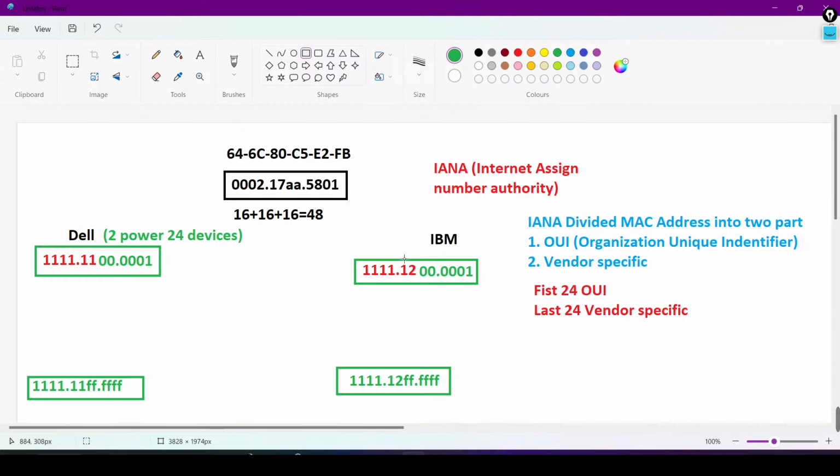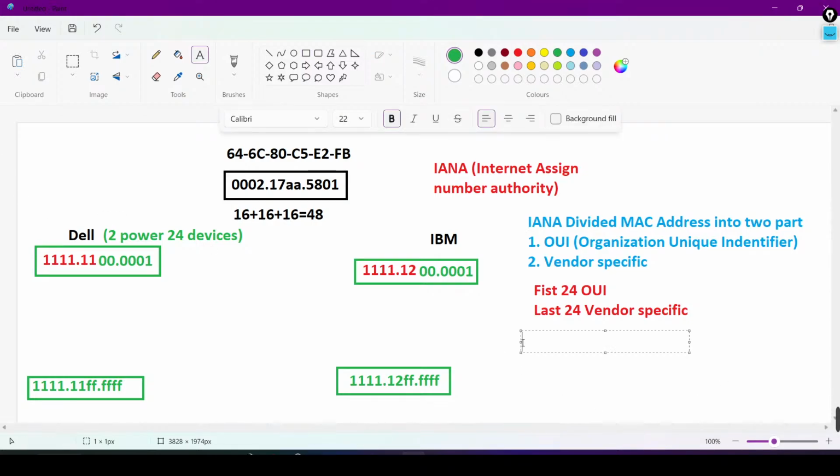Yes, we can change it. We can assign any number in the vendor specific part. We are not allowed to change only the OUI. We can change the vendor specific part. Yes or no? Suppose like IBM and Dell, you are also going to manufacture networking devices. So you will purchase one OUI from IANA. Suppose your OUI is